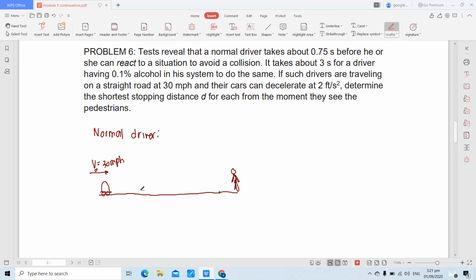Nagets po? So, at that point, yan mismo yung perception time. Diyan mag-uumpisa yung perception time natin o yung reaction time. And then, magta-travel mismo ng 0.75 seconds pa, hanggang ma-apply yung braking point. So, dito, mag-i-start yung reaction time natin. O dito magtatapos yung reaction time natin. Perception to reaction time.